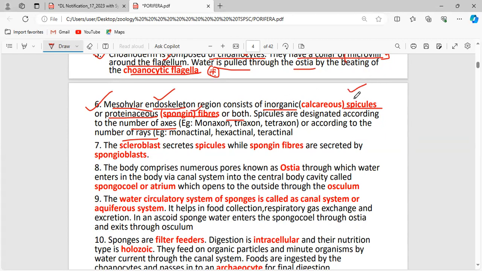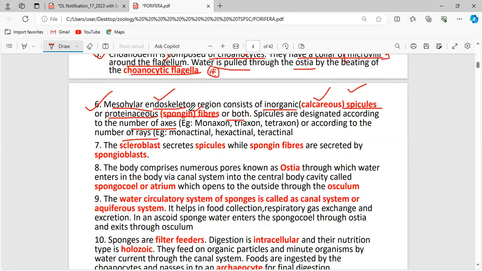The spicules are inorganic in nature, made of calcium, calcareous spicules, and the spongin fibers are made up of protein. That is why they are called proteinaceous spongin fibers. The endoskeleton may be made up of spicules, or of spongin fibers, or in some organisms by both inorganic spicules and proteinaceous spongin fibers.